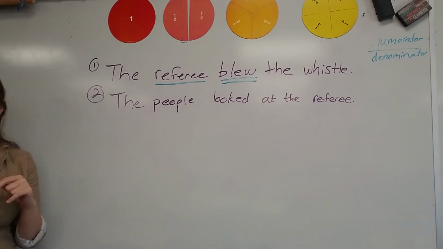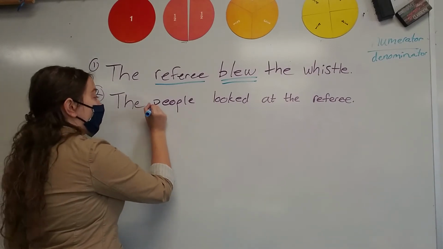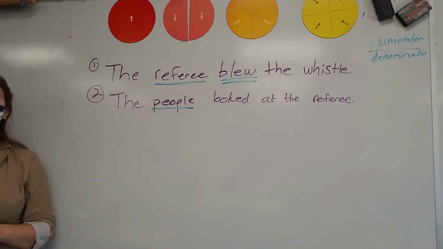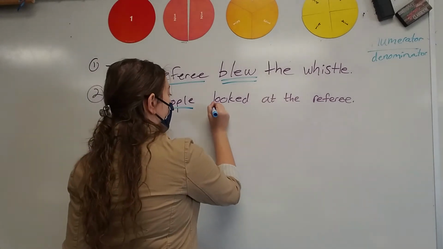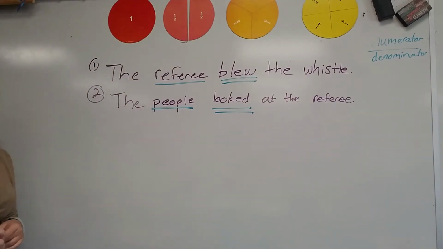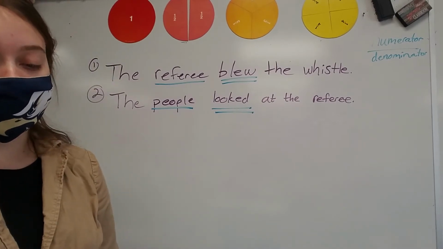The people looked at the referee. What is my simple subject here, Keegan? People. Underline that once. And what is my verb? Mary? Looked. We need to underline that twice. Now, is this an action or is this a linking?